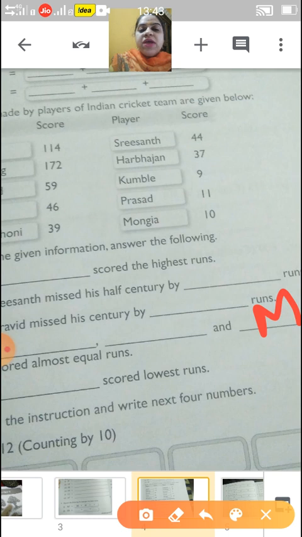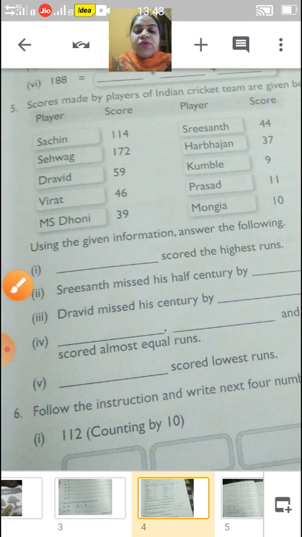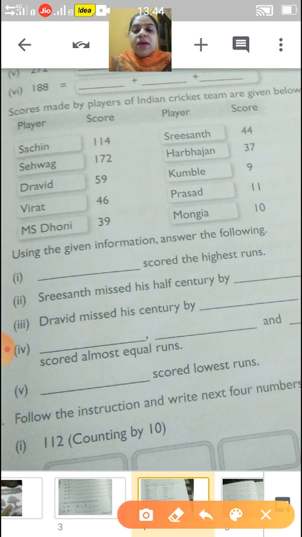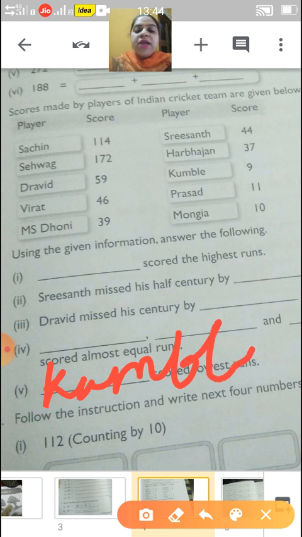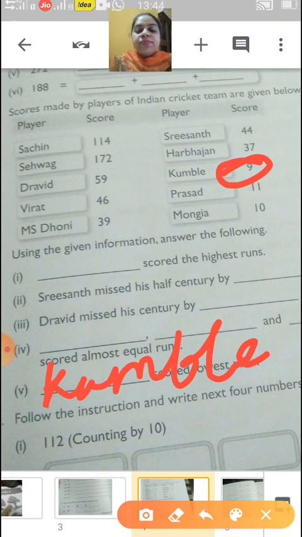Dash scored the lowest runs. Who scored the lowest runs? Very lowest runs, who scored? Yes, you are correct. Kumble. He scored only 9 runs. Okay children. Now come to our next question.